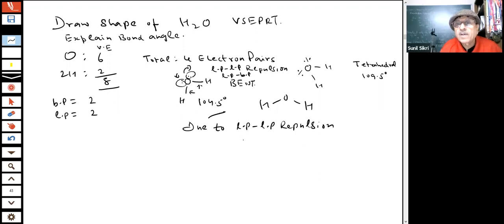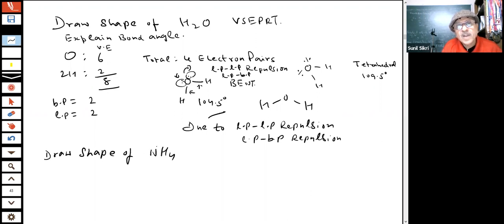And what do you have? Lone pair bond pair repulsion. So the bond angle is reduced to 104.5 degrees in the case of water. Now they say draw the shape of NH4 plus.